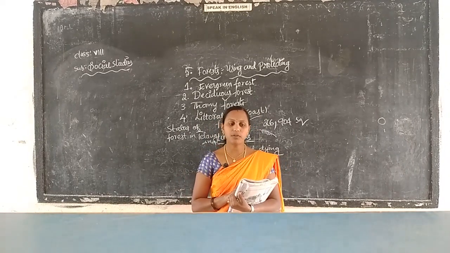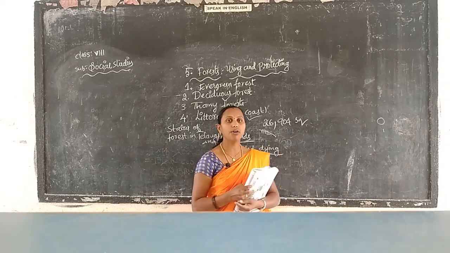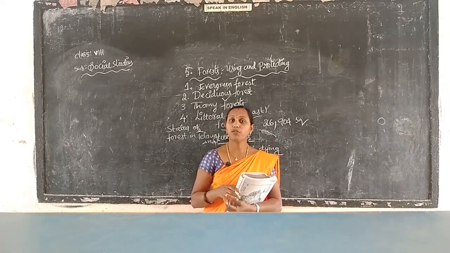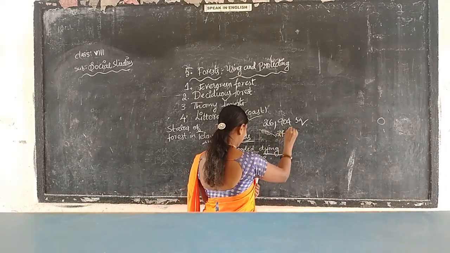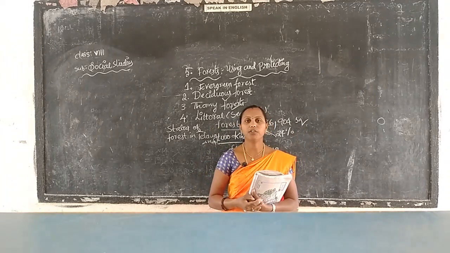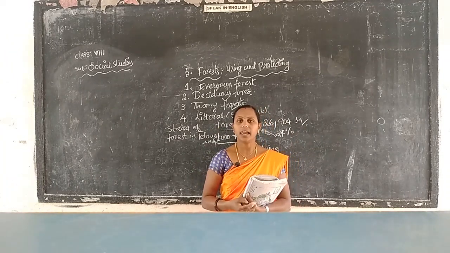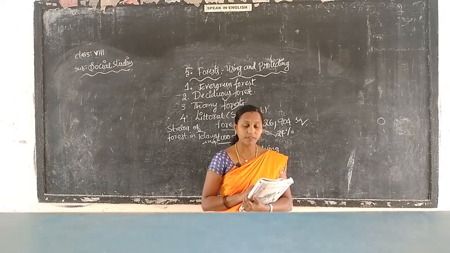This is declared forest by the government only. It is 24% of all lands, nearly 1 hectare of our state.